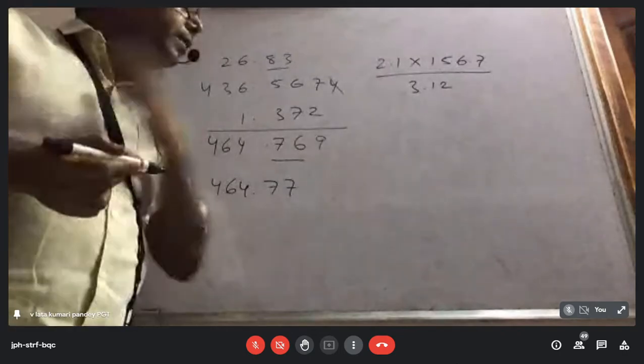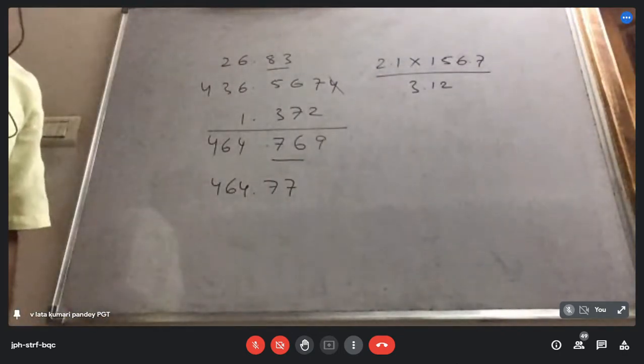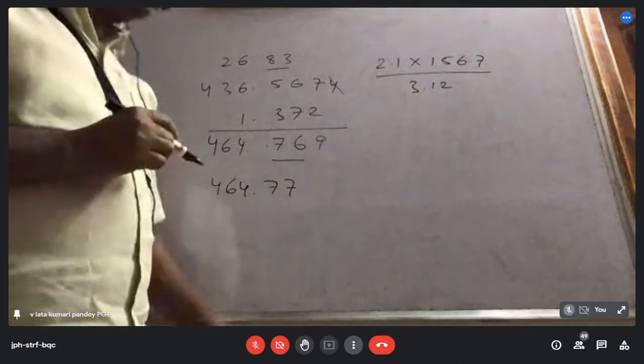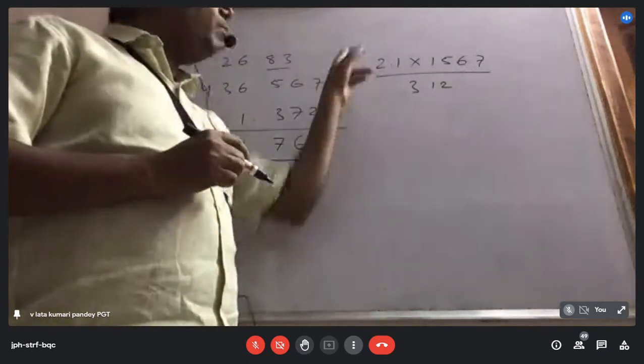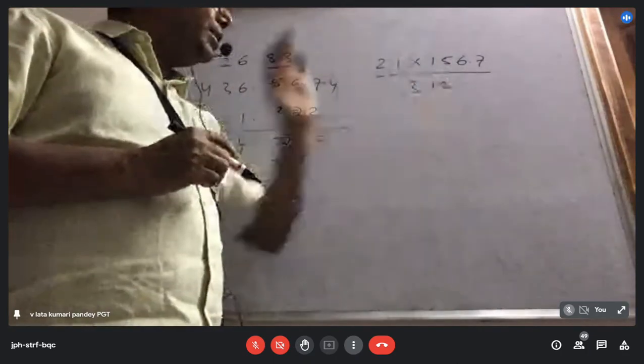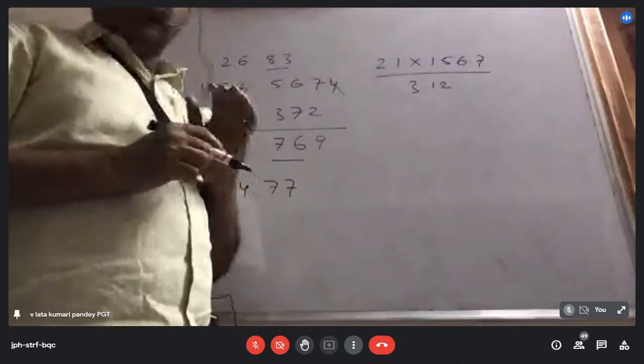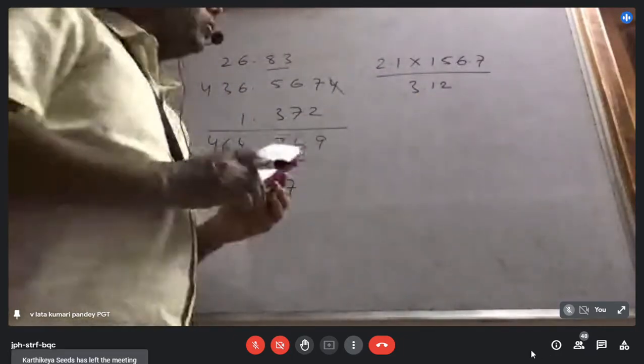If the numbers are given like this, remember, the procedure is you multiply these two and divide by this.